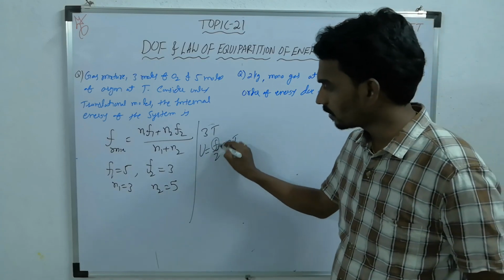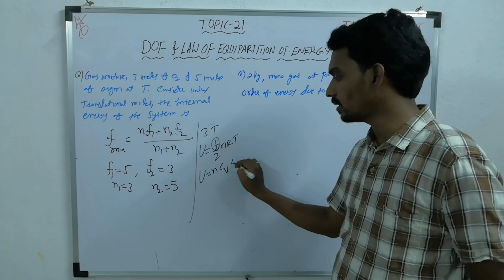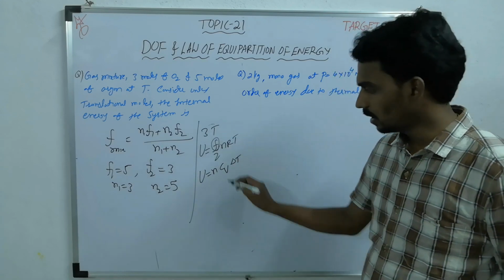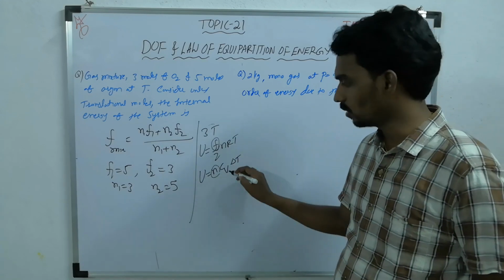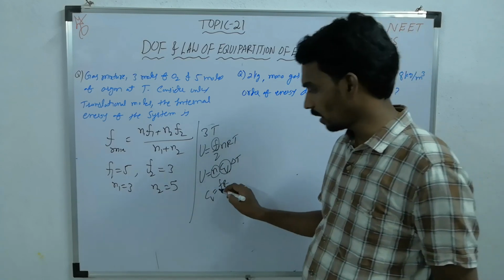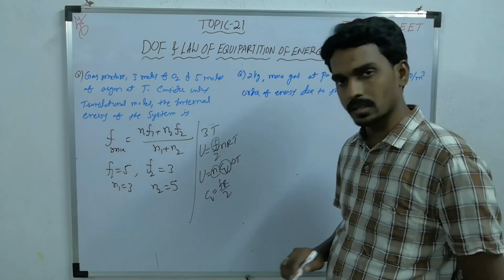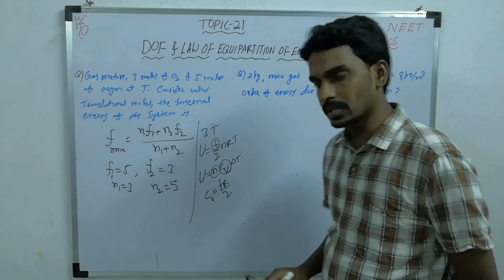Now what is F? Because the internal energy formula I have given is n Cv delta T. What is n? N1 plus N2. What is Cv? I said FR by 2. Now F for the mixture you can find here.